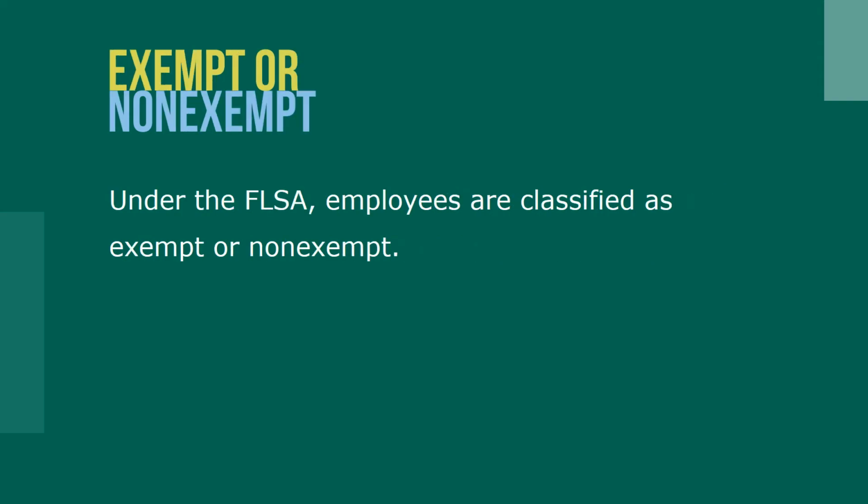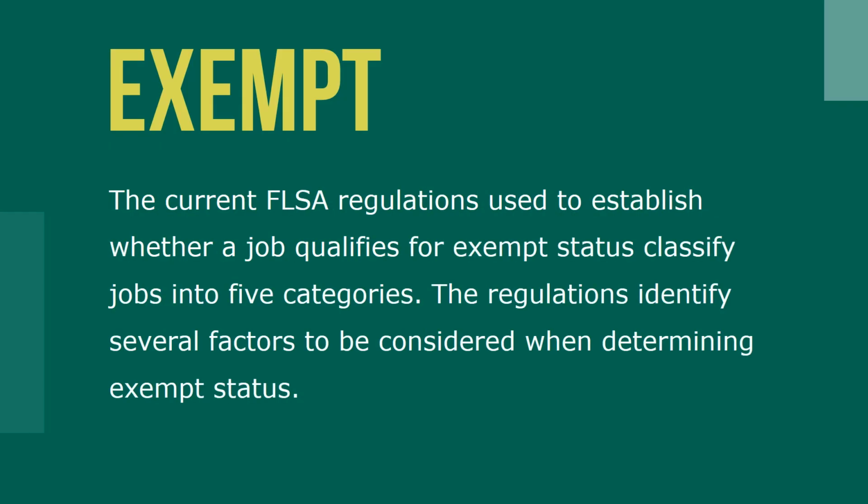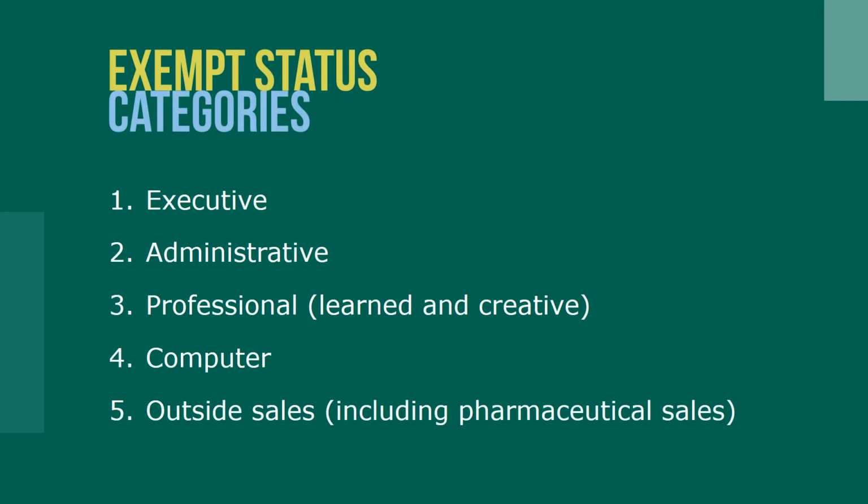Under the FLSA, employees are classified as exempt or non-exempt. Exempt employees hold positions for which they're not paid overtime. The current FLSA regulations used to establish whether a job qualifies for exempt status classify jobs into 5 categories. The regulations identify several factors to be considered when determining an exempt status. To review the details of each exemption, go to the DOL's website at www.dol.gov. Those 5 categories of exempt status are executive, administrative, professional, computer, and outside sales.